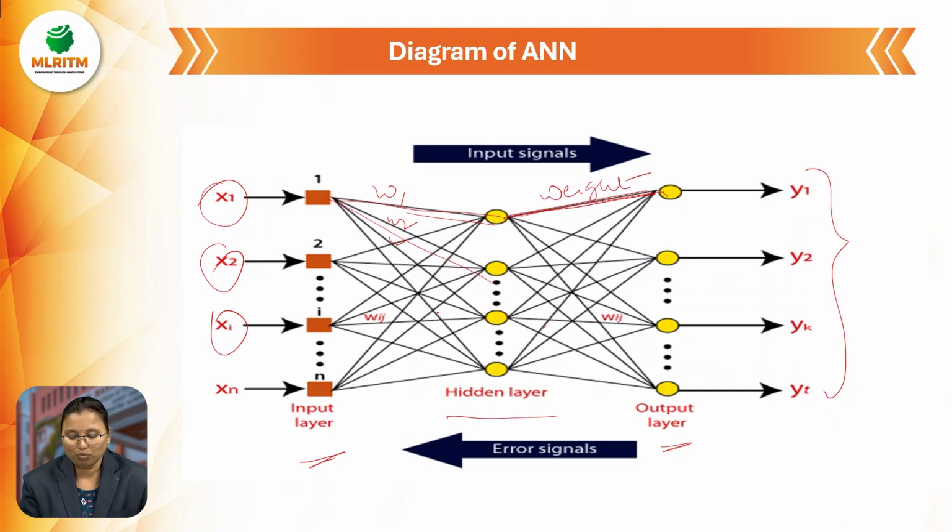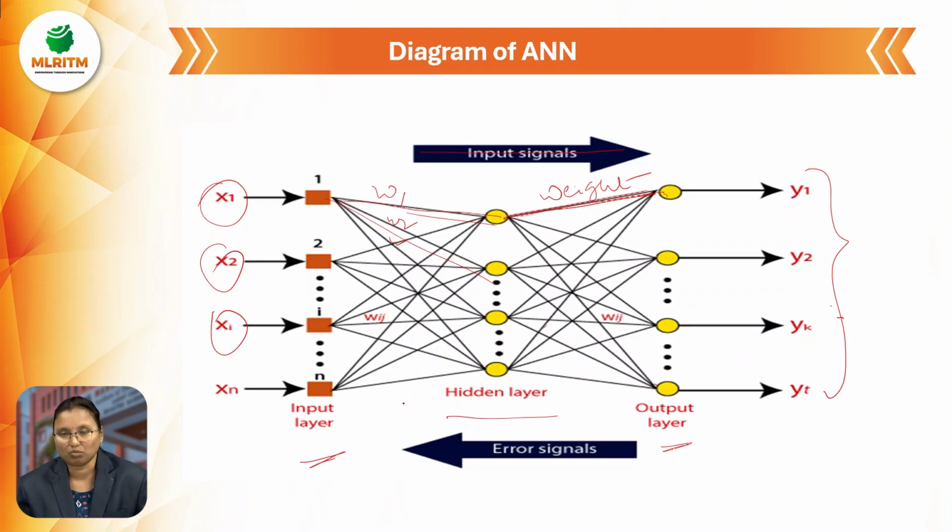From the signal point of view, we give the input signal from the input layer to the hidden layer. After that, it will generate the output. If any error is there, it automatically comes back again in the backward direction. That is called the back propagation algorithm. If any error is there, we have to rectify all those errors and give the correct output from the accuracy point of view.